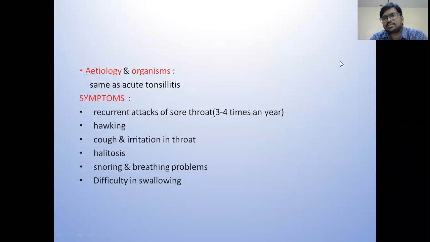Etiology and the organisms involved are similar to acute tonsillitis. The symptomatology differs because in acute conditions there will be fever. In chronic conditions, the fever is not the predominant complaint. Here, the most common complaint is recurrent attacks of sore throat.